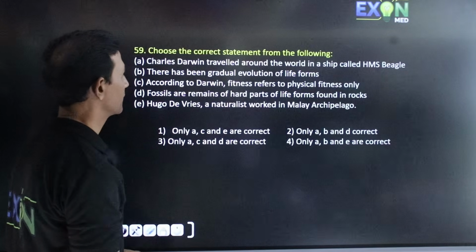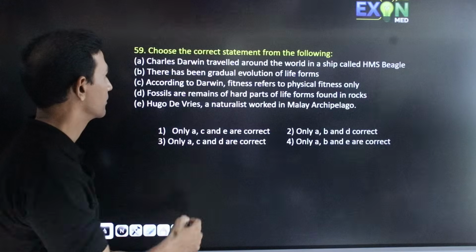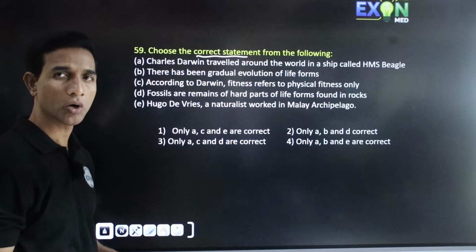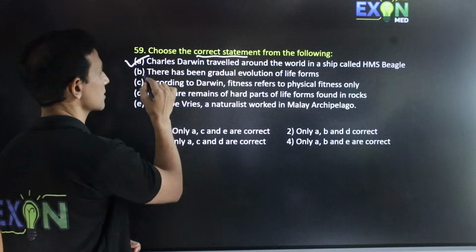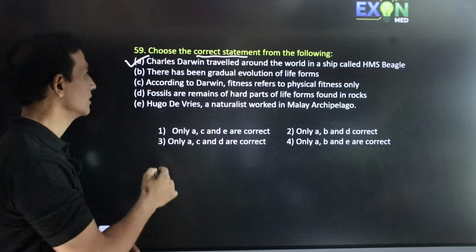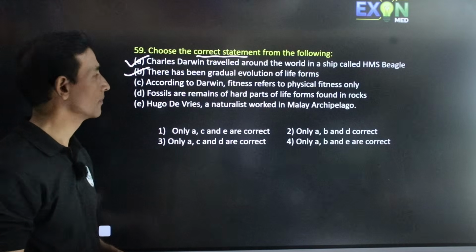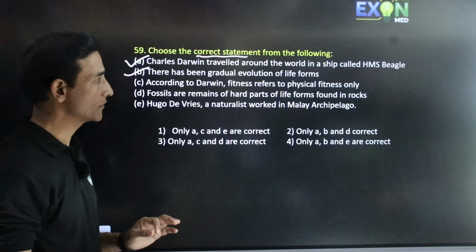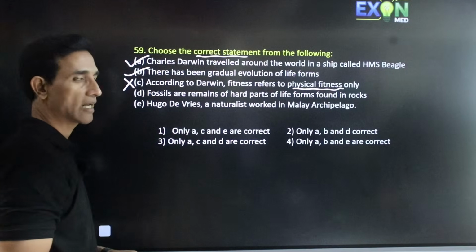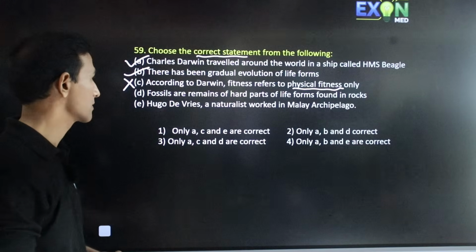Question number 59. Choose the correct statement from the following. Charles Darwin travelled around the world in a ship called HMS Beagle. This is correct. There has been gradual evolution of life forms. Gradual evolution is correct. According to Darwin, fitness refers to physical fitness only. This is wrong. Actually, it is reproductive fitness.